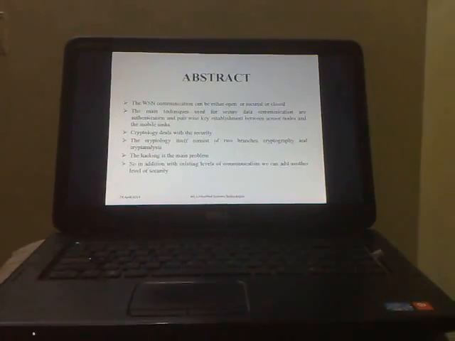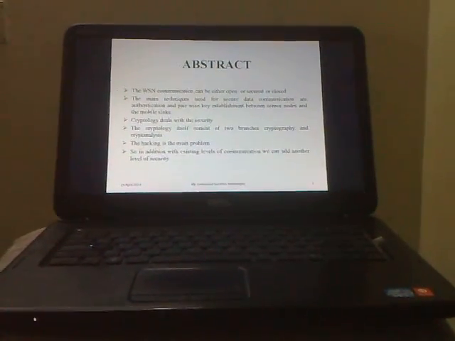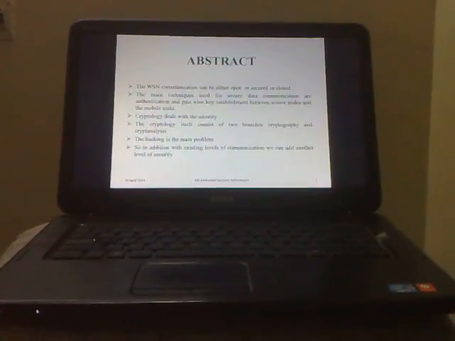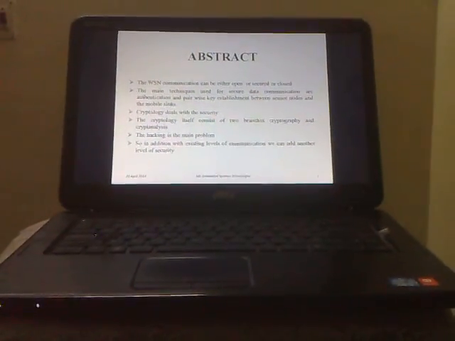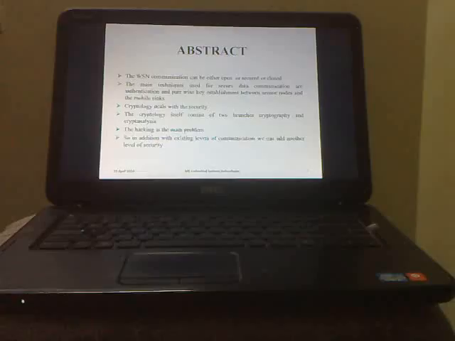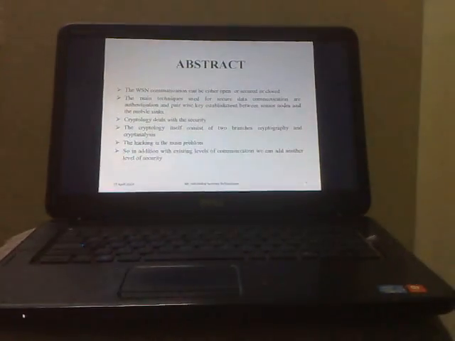Abstract. The WSN communication can be either open or secured or closed. The main techniques used for secure data communications are authentication and pairwise key establishment between sensor nodes and the mobile sinks. Cryptology deals with the security. The cryptology itself consists of two branches, cryptography and cryptanalysis. The hacking is the main problem.